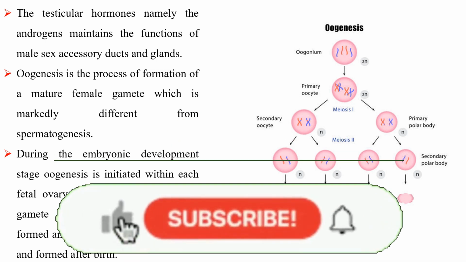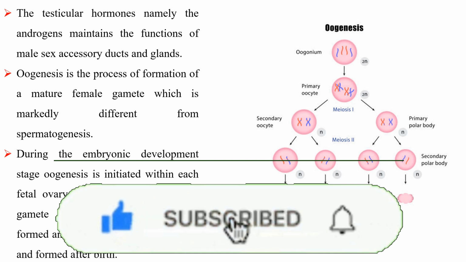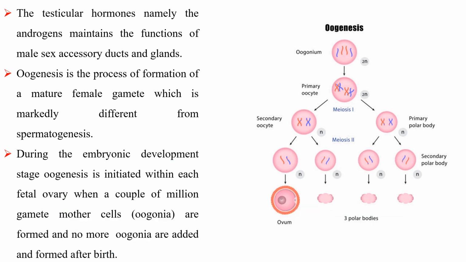Oogenesis is the process of formation of the mature female gamete, which is markedly different from spermatogenesis. During the embryonic development stage, oogenesis is initiated within each fetal ovary when a couple of million gamete mother cells are formed, and no more oogonia are added or formed after birth.